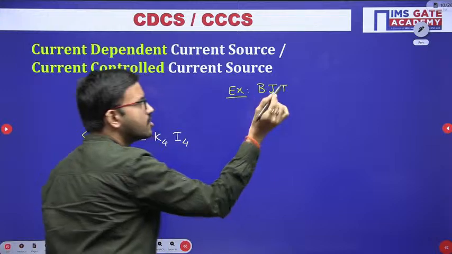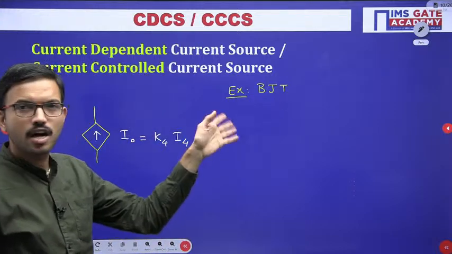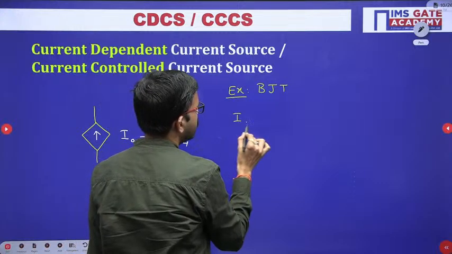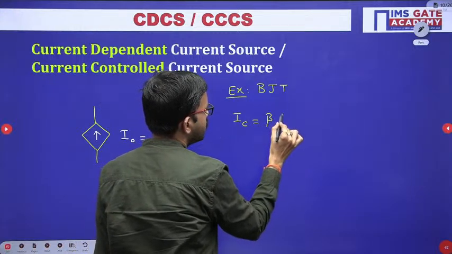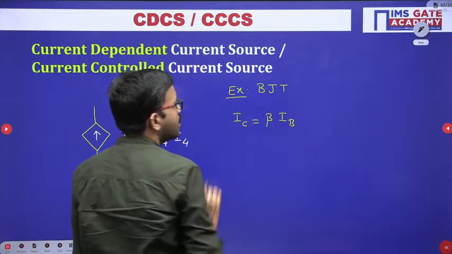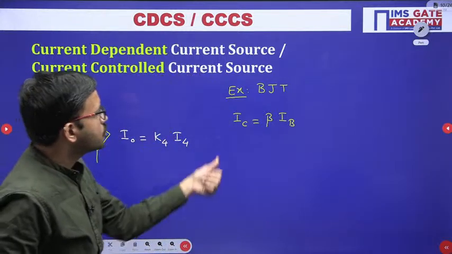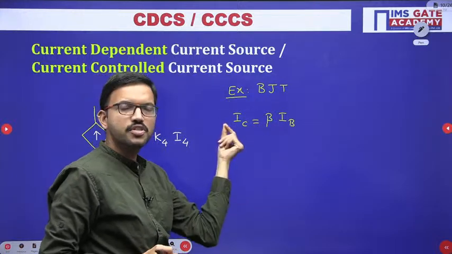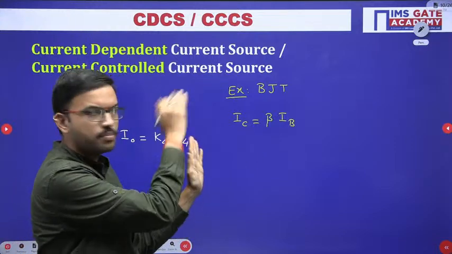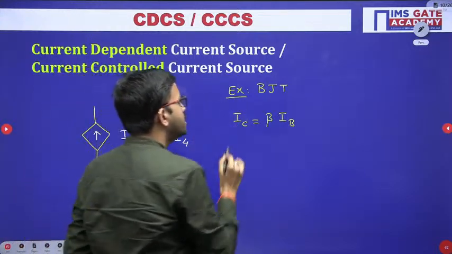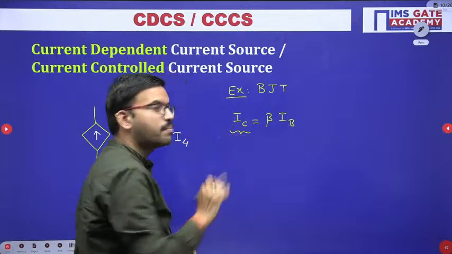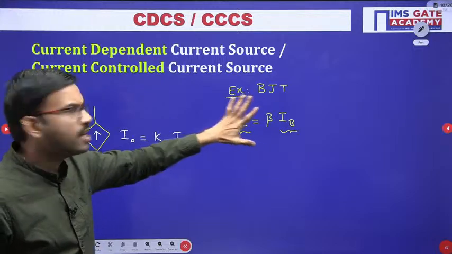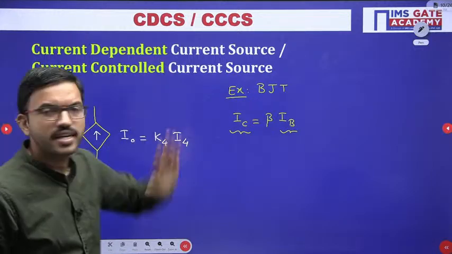We can operate a BJT in various modes like common emitter, common collector, common base, etc. Here you are getting one of the equations like this: IC equal to beta into IB. Here the collector terminal is the output, the base terminal is the input, and the emitter is common for both input and output. In this case the output is current, but it depends on some other current. So that means BJT is an example of a current dependent current source.